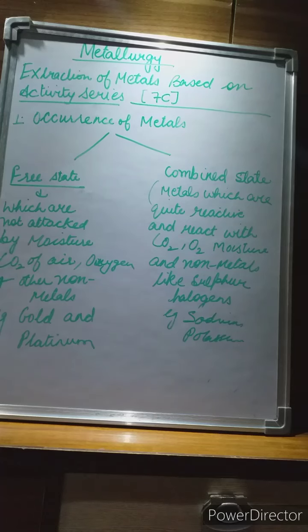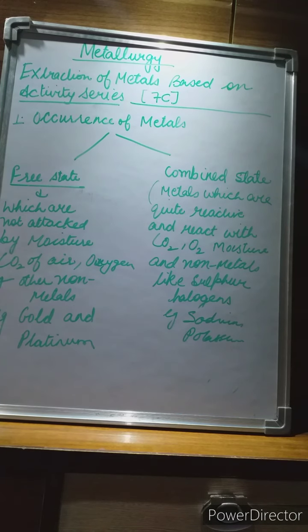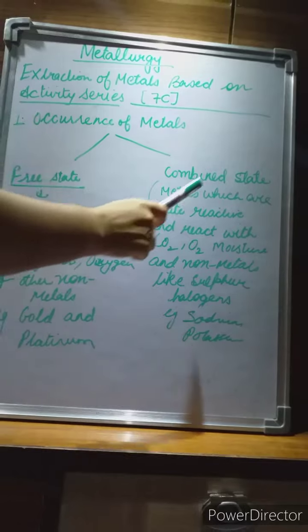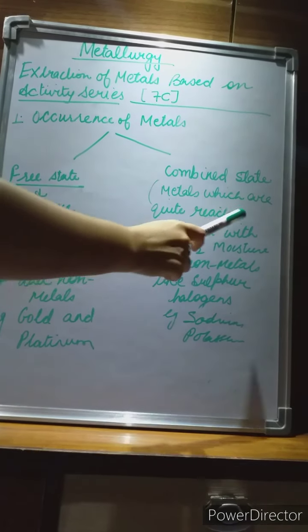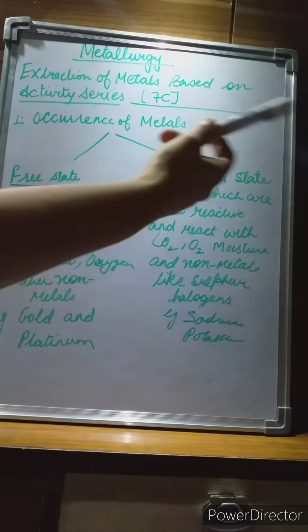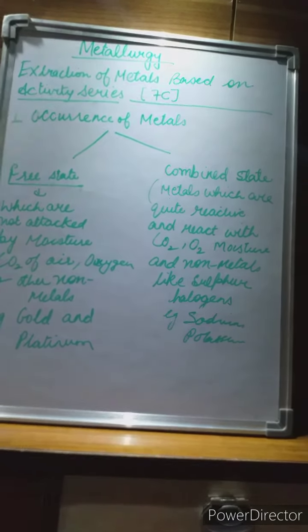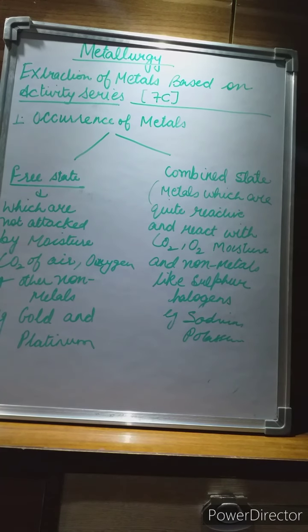Free state means the metals which are not attacked by the moisture, carbon dioxide of air, the oxygen or any other non-metal. They are found in the free state. For example, gold and platinum, right? Then the metals which are quite reactive and react with carbon dioxide, oxygen, moisture and various non-metals like sulfur or the halogens are said to be the metals found in the combined state.